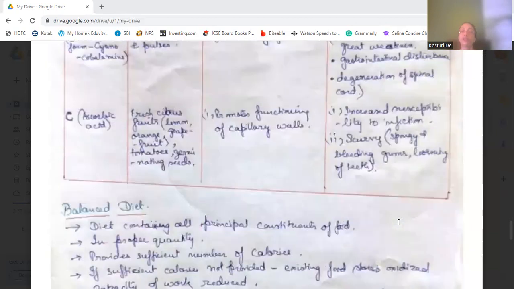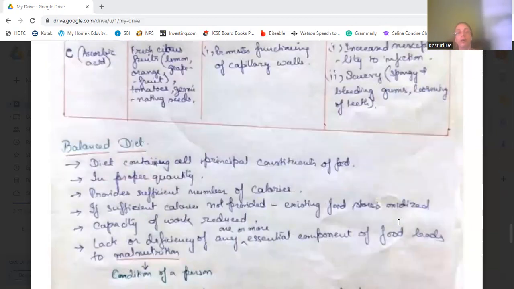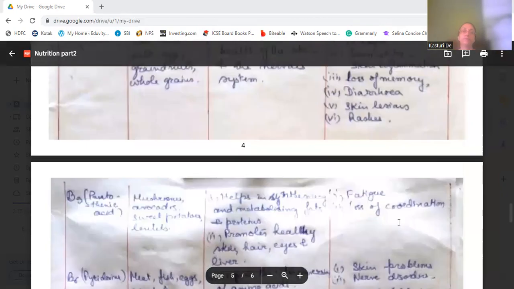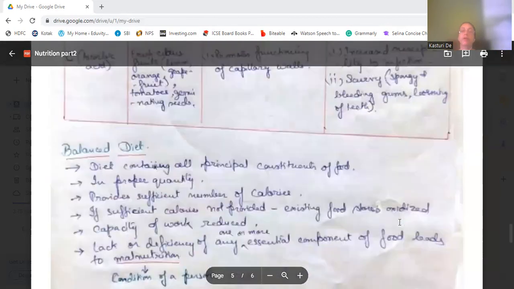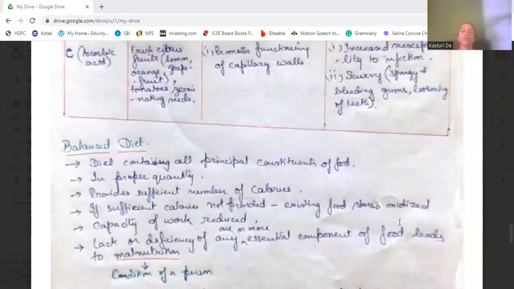Then we come to vitamins. Okay. Then we come to balanced diet. Okay, water is missed out. Water I'll discuss a little bit later, so I'll discuss it in my next video and start with the question answers.